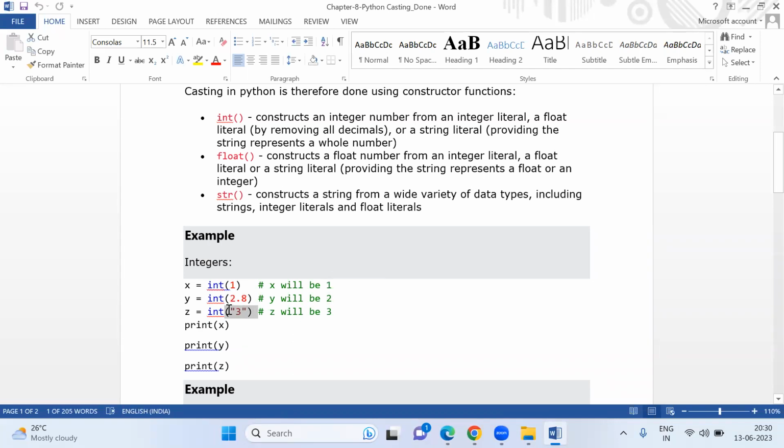Now, if you have a string value, 3 is here in double quotes. When you use int and then inside the brackets put a string value, it will get converted to an integer, guys.